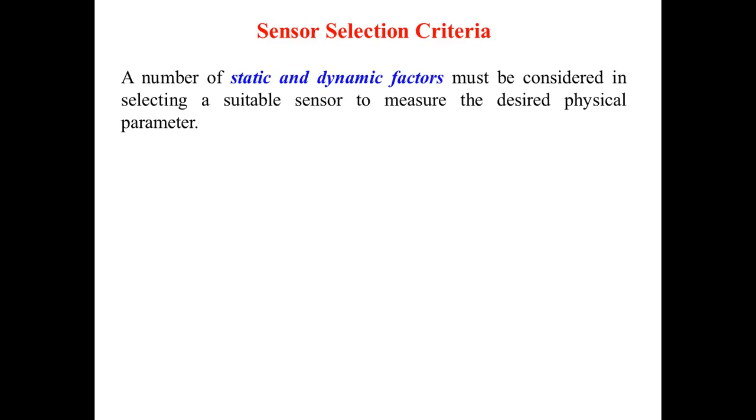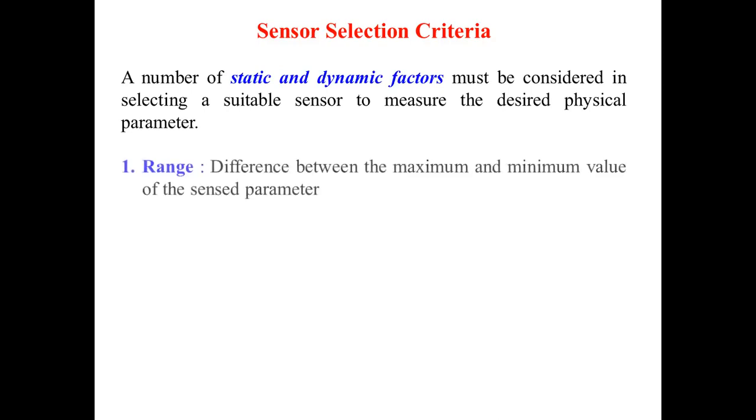Then on which criteria can we select a particular sensor? Actually it needs to be discussed at the last, but I have purposefully taken this at the start of the discussion only, because when we are going to discuss each and every sensor in detail, at that time you need to correlate this selection criteria. So there are so many different factors, some of them may be static, some may be dynamic, that need to be taken care of.